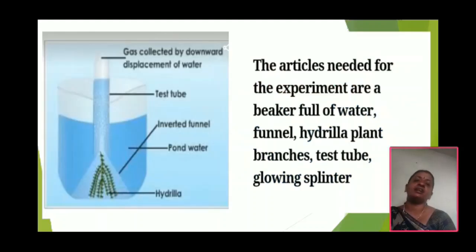Some materials are required: beaker, test tube, hydrilla wings and water. The articles needed are a beaker full of water, funnel, hydrilla plant wings, test tube, and a glowing splinter or matchstick also.